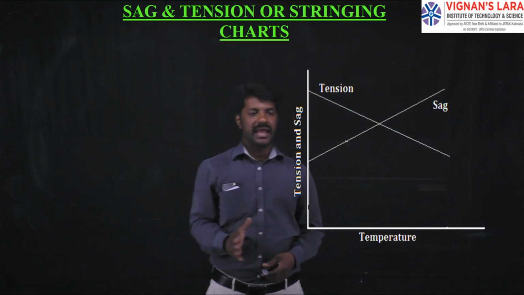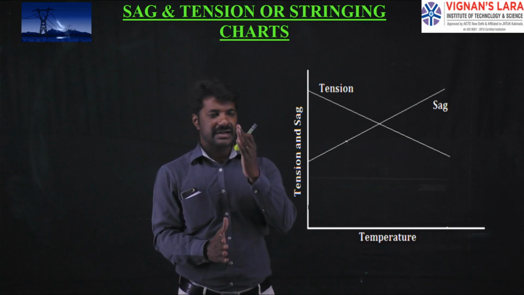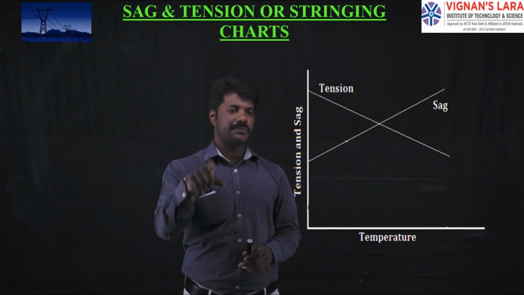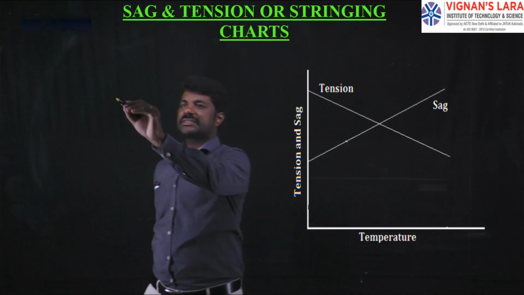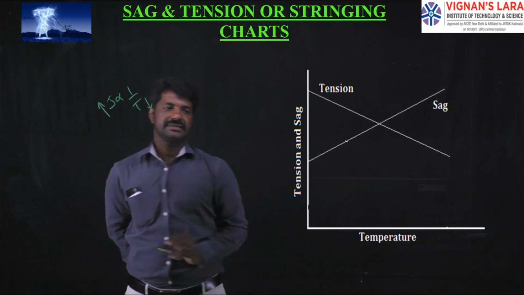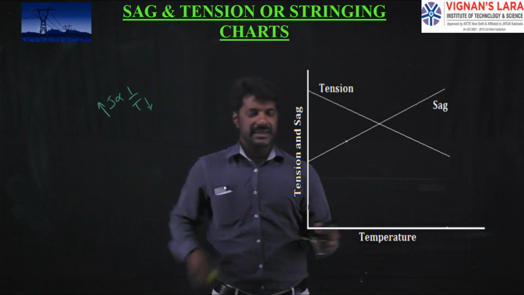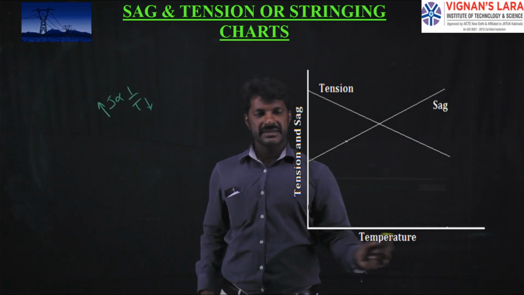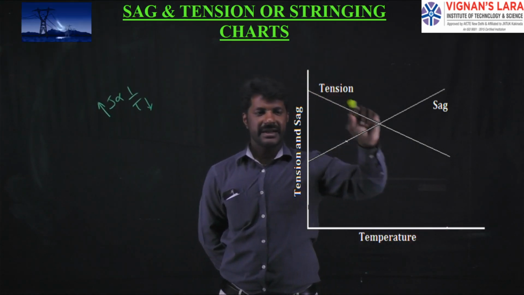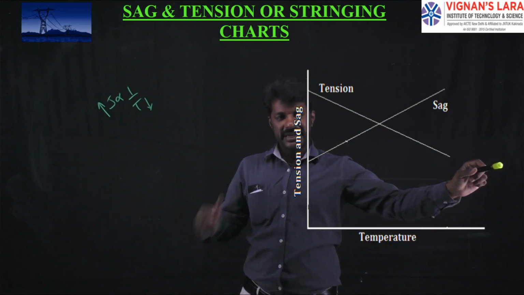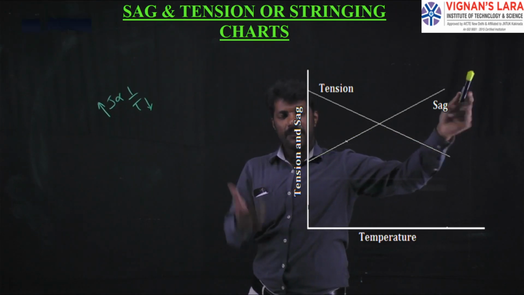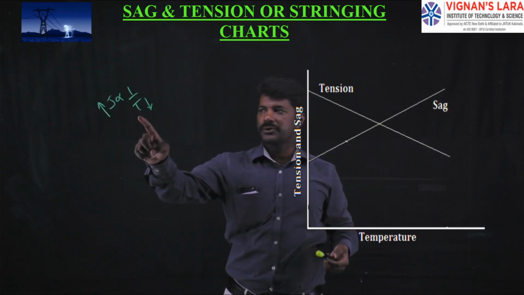Observing here, as the temperature increases, the tension on the conductors decreases. Since the sag is inversely proportional to tension, as tension decreases, the sag increases. You can observe the same thing here in the graph. As temperature increases in the x direction, the tension acting upon the conductor falls. Because of this fall in tension, the sag increases inversely, since sag is inversely proportional to T.